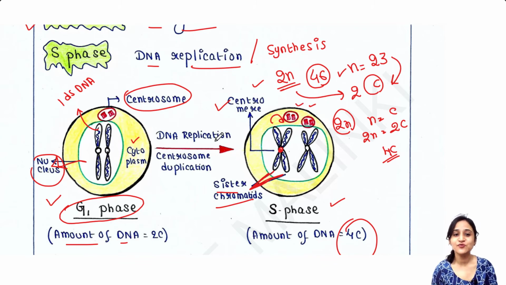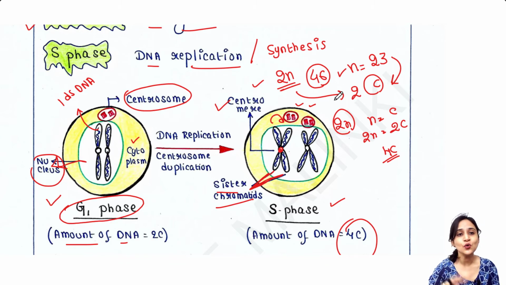So in G1 phase we had only one centrosome and in S phase it is duplicated into two centrosomes. And please remember one thing, centrosome is only found in the animal cell. Centrosome is not at all present in the plant cell.